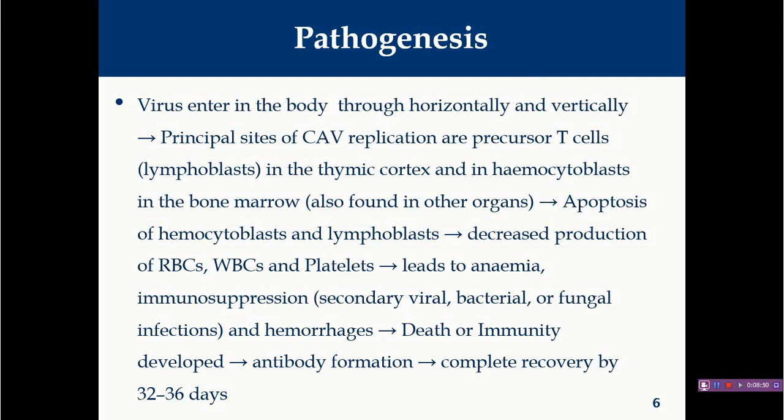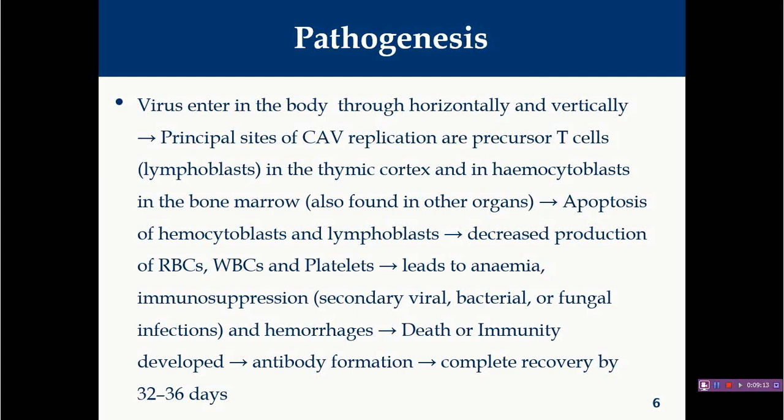So ultimately there will be no production of erythrocytes, white blood cells as well as thrombocytes. Due to decreased production of erythroblasts, ultimately you will find severe anemia. In most of these birds the entire body becomes pale in color. You will find the normal redness of the mucous membrane and other parts of the body is lost due to anemia.